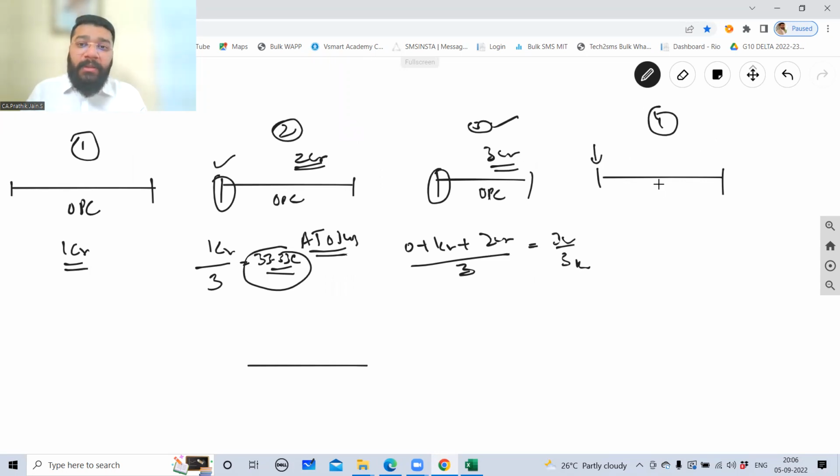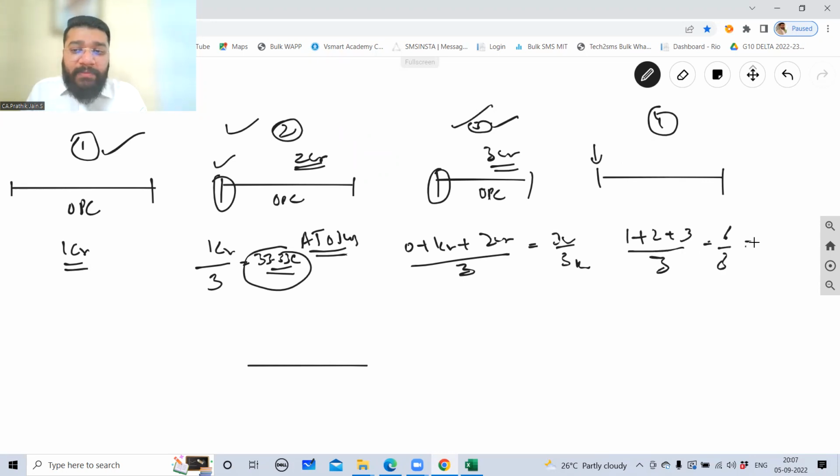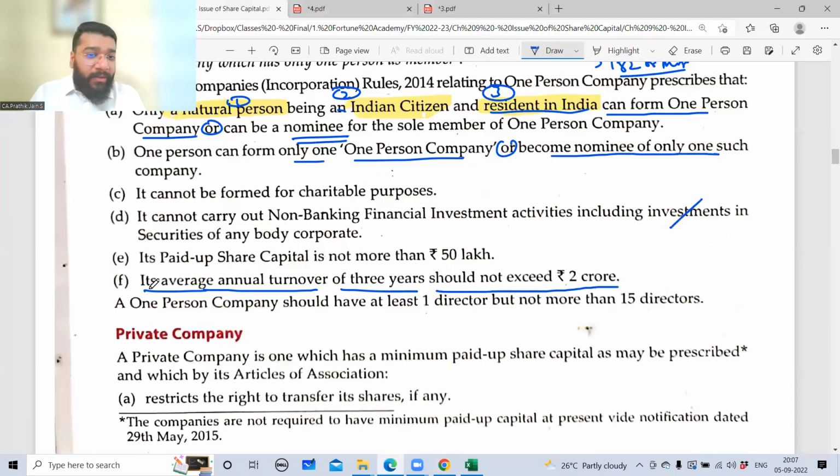Aditi, concentrate here. Now here, guys, I'll take the average profit of last 3 years. So last 3 years means what? This, and this. So 1 plus 2 plus 3 crores divided by 3, which is 6 by 3, which is 2 crores. I've touched 2 crores. Up to 2 crores you can touch. OPC's average annual turnover of 3 years should not exceed 2 crores, which means up to 2 crore is allowed.